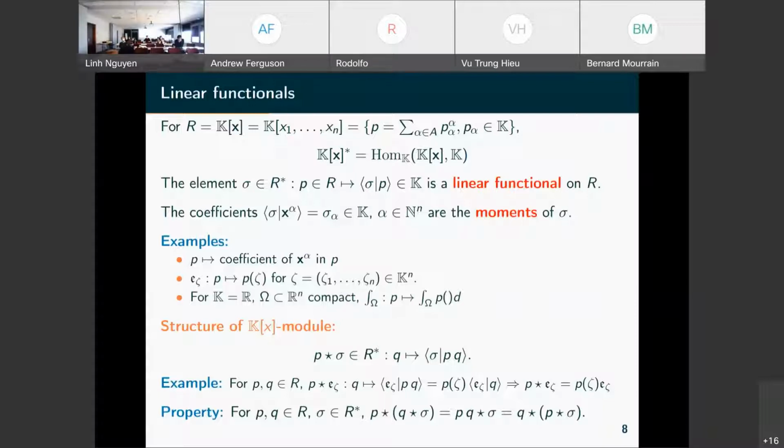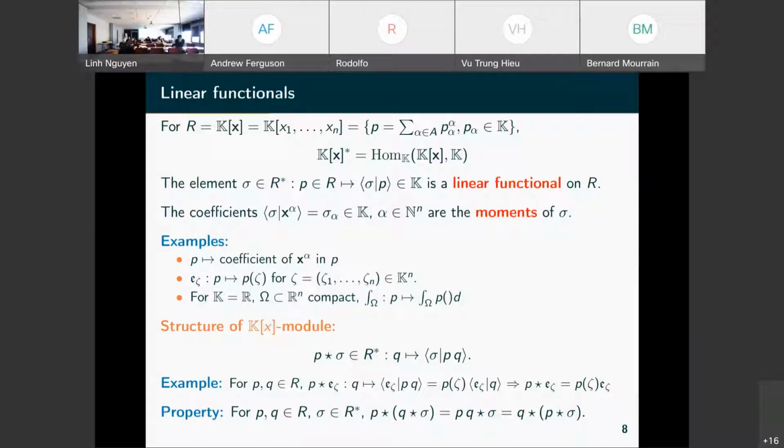So some notation, we have polynomials depending on the n variables x1 to xn, and we have this. Oops, there is some typo. So p alpha x to the alpha. This notation. So we have now the dual of this space, which is R star, and an element of the dual is a linear functional from R to K. So K here is the field, like the field of real numbers or complex numbers.